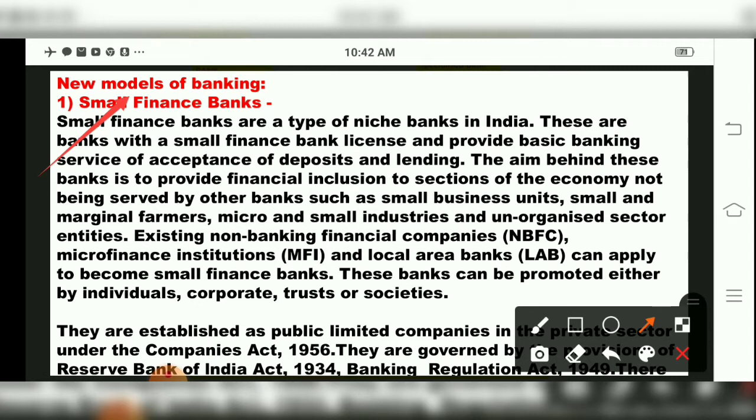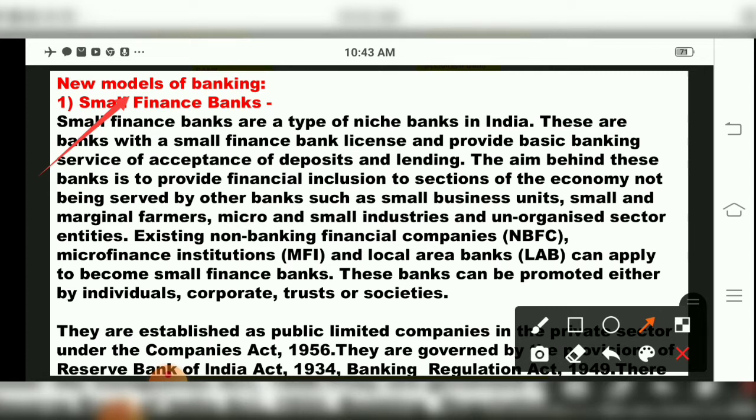The aim behind small finance banks is to provide financial inclusion to sections of the economy not being served by other banks, such as small business units, small and marginal farmers, micro and small industries, and unorganized sector entities. Their aim is to provide financial inclusion to these economic sections.